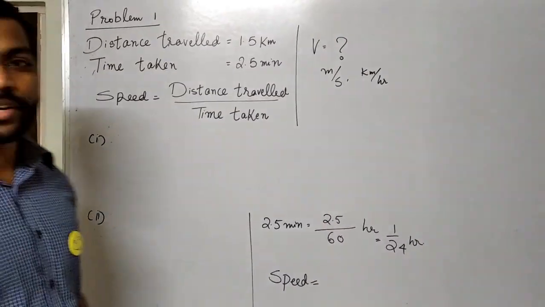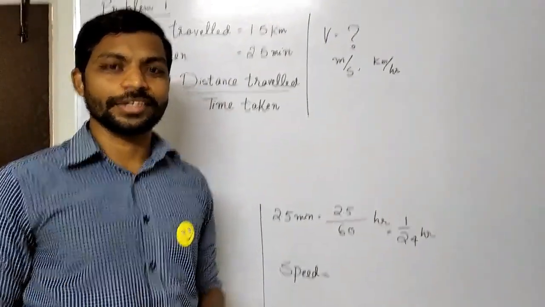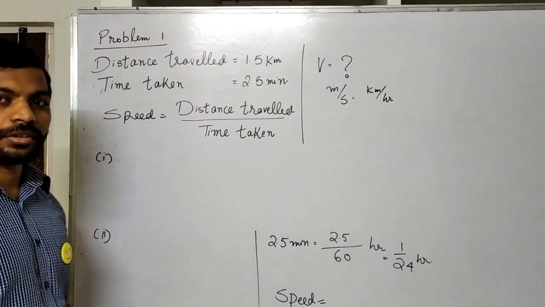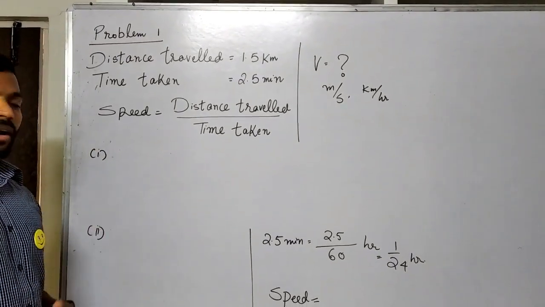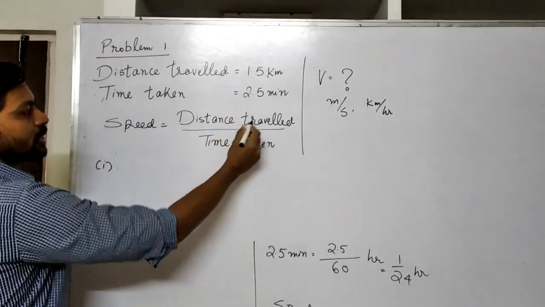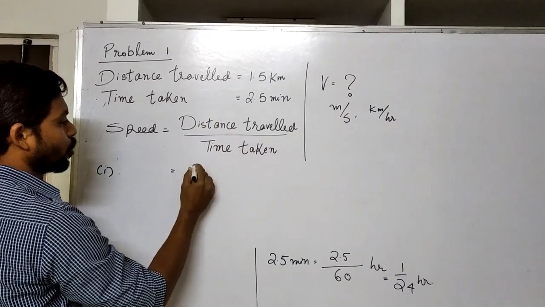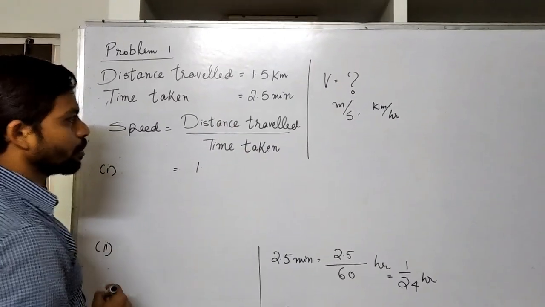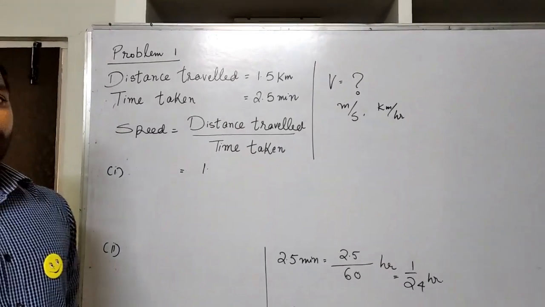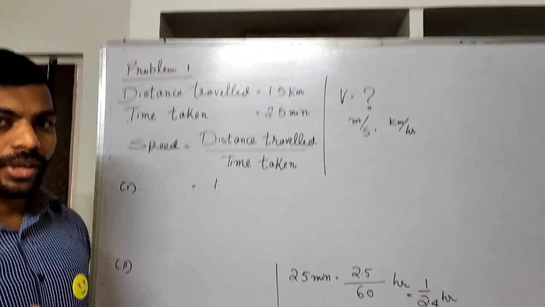You can pause the video and solve it, and later you can verify it. Now I will tell you the solution. Speed is equal to distance traveled divided by time taken. The distance is 1.5 kilometer. Now see people, you have to convert kilometers to meters when you are calculating in meter per second.